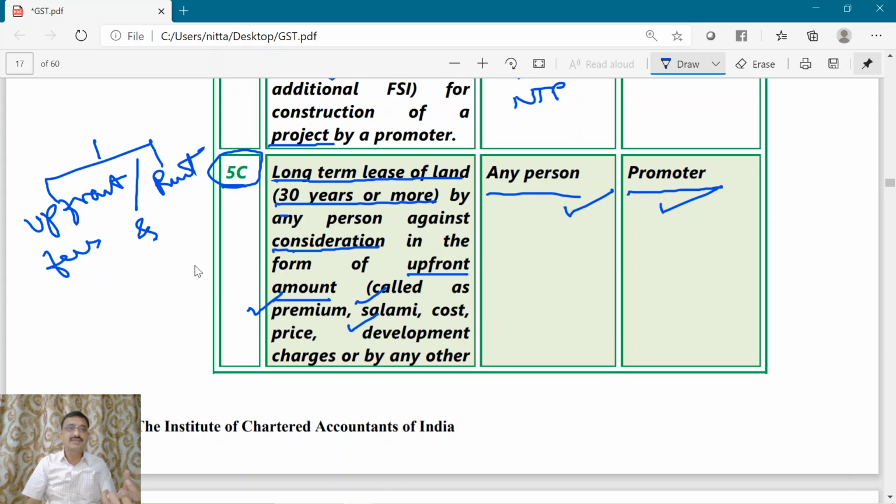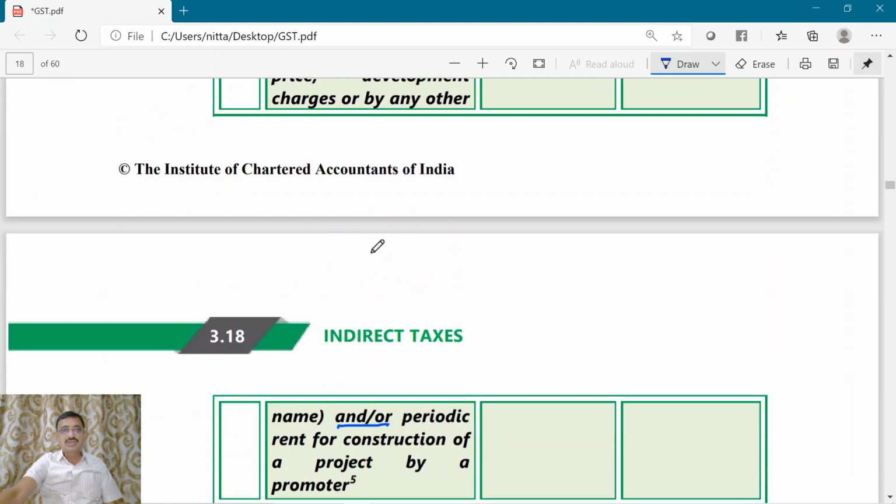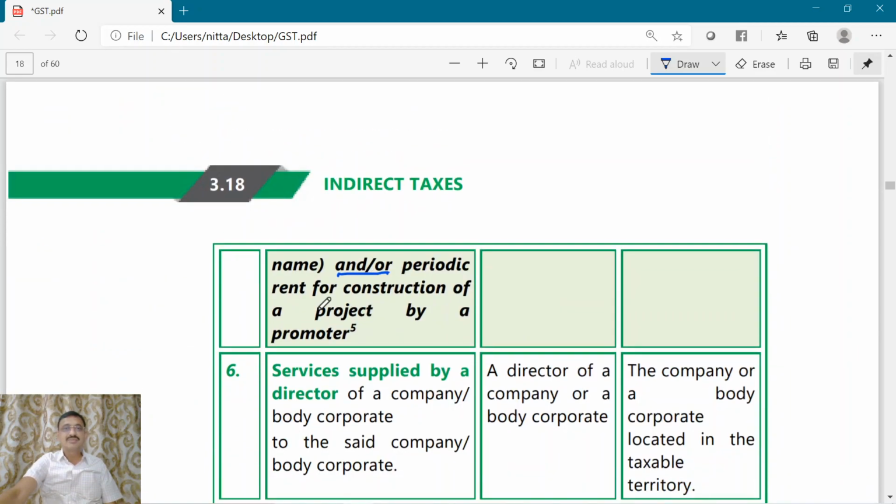That single upfront fees may also be called a salami cost, premium, or development charge, or by whatever name called, and or for periodical payments of rent. Now, why has this long-term lease been taken? This long-term lease has been taken for the purpose of construction of a project by a promoter.